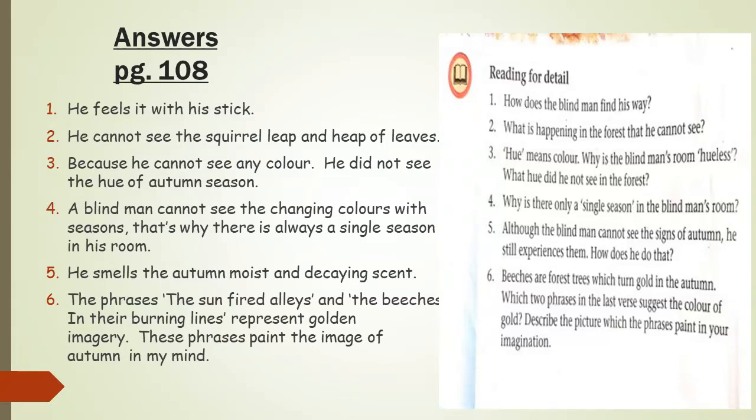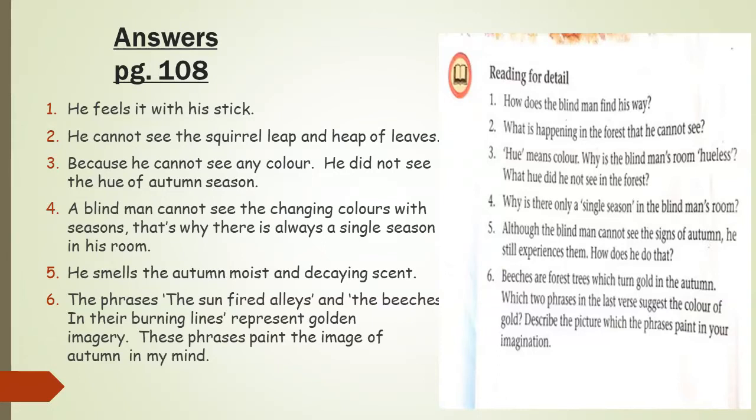A blind man cannot see the changing colors with seasons. That's why there is always a single season in his room. Question number 5. Although the blind man cannot see the signs of autumn, he still experiences them. How does he do that? He smells the autumn moist and decaying scent.